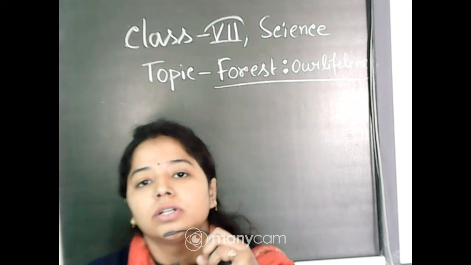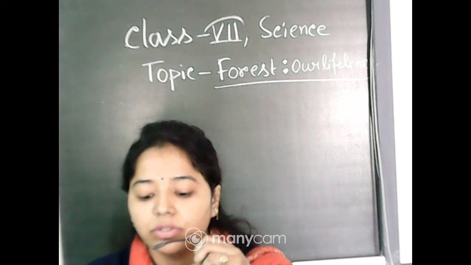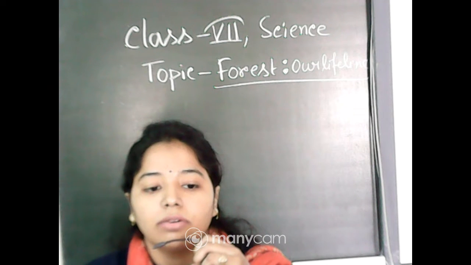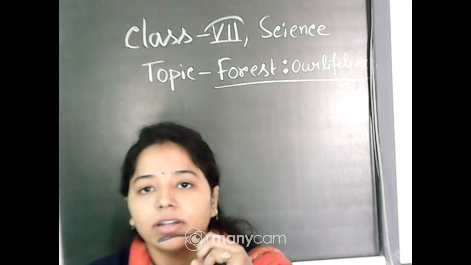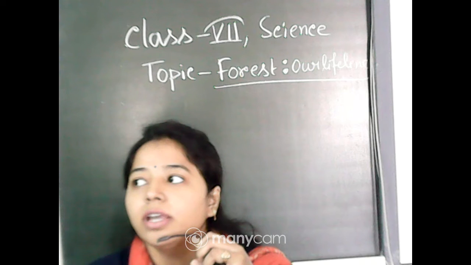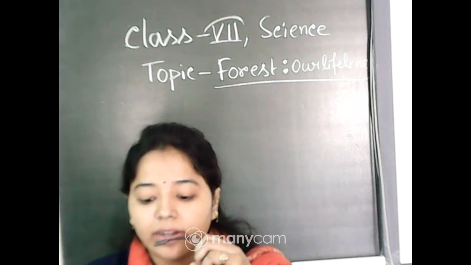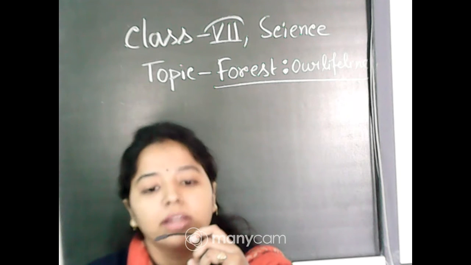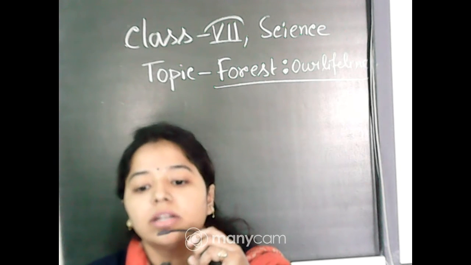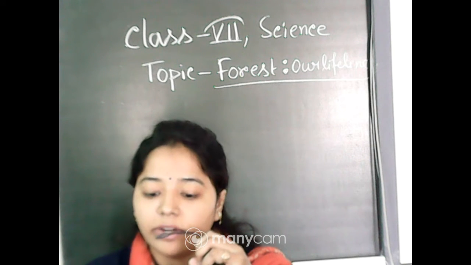Now, ecosystem also includes our forest along with living and non-living things. As you know, living things include biotic factors and non-living things include abiotic factors. Abiotic factors are like sunlight, air, nutrients, water, rock. Okay, these all come under abiotic factors.